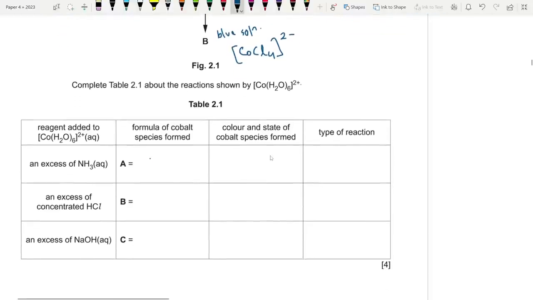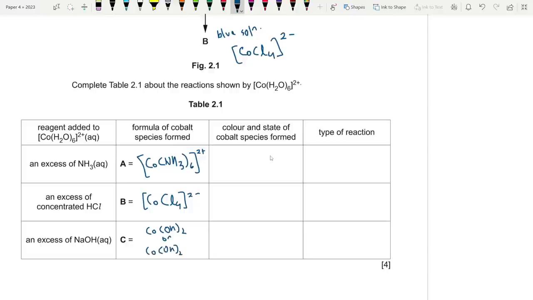You know the answers. It is [Co(NH3)6]2+. This was Co. Oh, you don't need to give a bracket here, my bad. CoCl4 2-, and finally C is either Co(OH)2 or Co(OH)2(H2O)4. Okay, so that is fine.